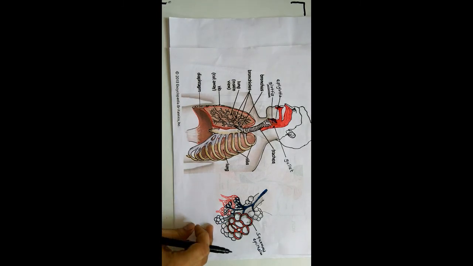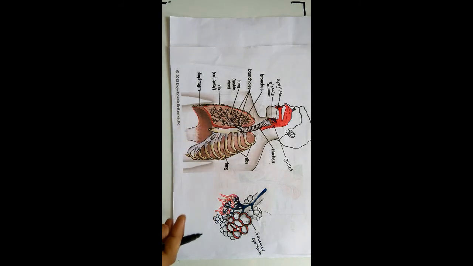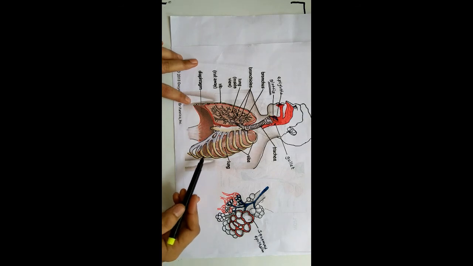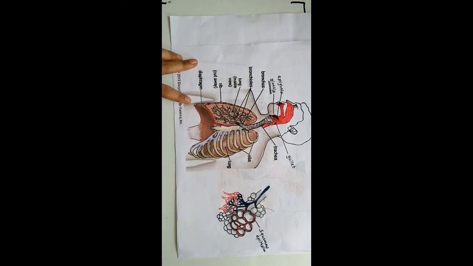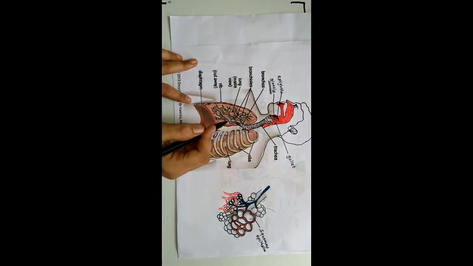Then about lungs, these are a pair of lungs. Normally lungs are the main respiratory organs in human beings. These are spongy and elastic, present in the thoracic cavity. These lungs are covered with pleural membranes.